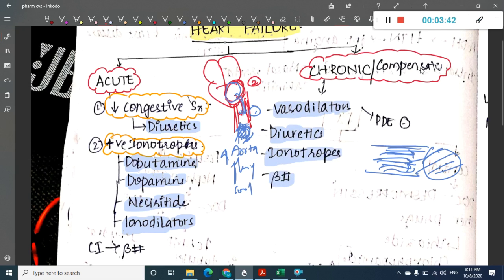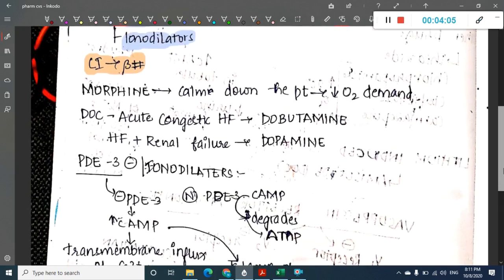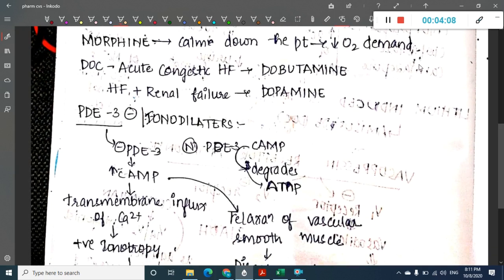Remember one thing: these beta blockers can be used in chronic compensative heart failure, but the same beta blockers are contraindicated in acute heart failure. In acute heart failure, beta blockers are contraindicated, whereas in chronic heart failure, you can give beta blockers. So we will see the drugs one by one.